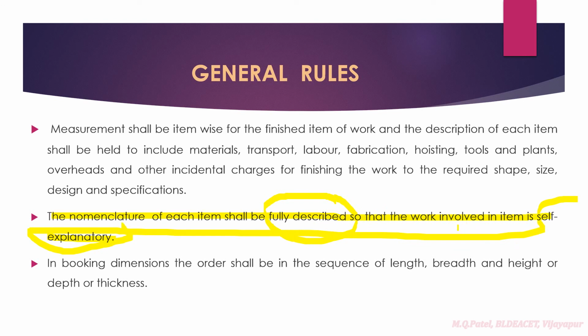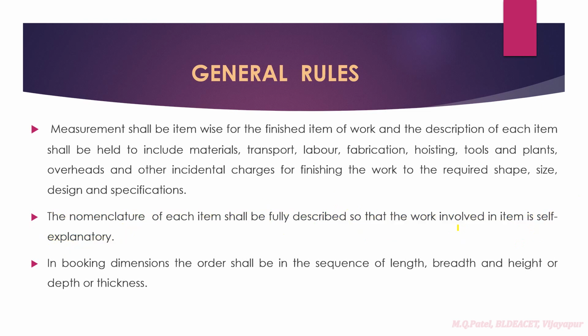There should not be any contradictions, right? So that the client gets one meaning and the contractor takes the same meaning. Afterwards, you don't have contradictions in the works. Therefore, it has to be self-explanatory, and you have to describe fully so that you do not have problems at the end, right? Then next, in booking dimensions, the order shall be in the sequence of length, breadth, and height, depth or thickness, right? So this sequence we have to follow.